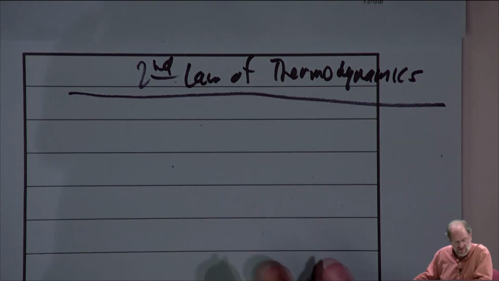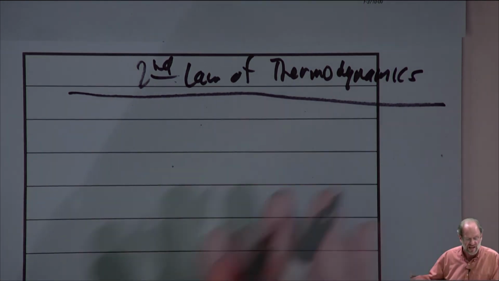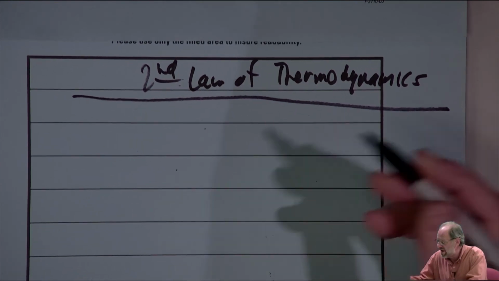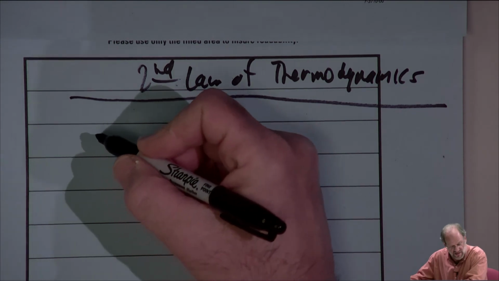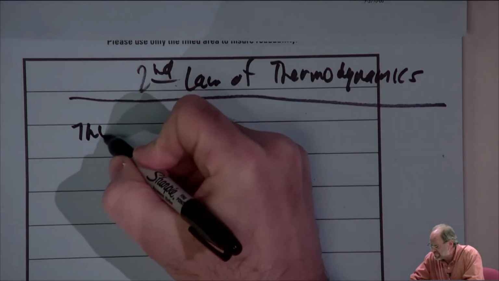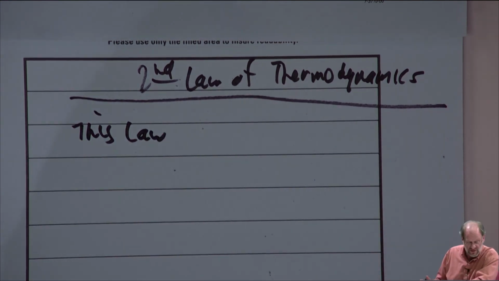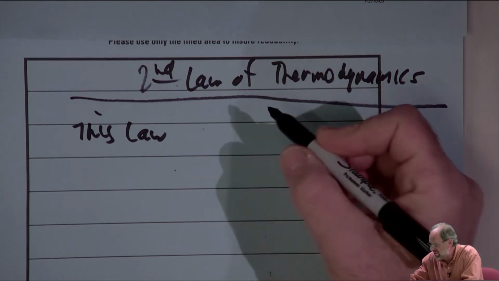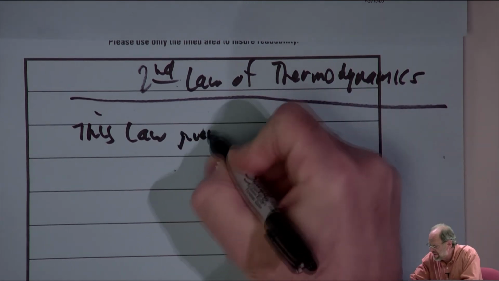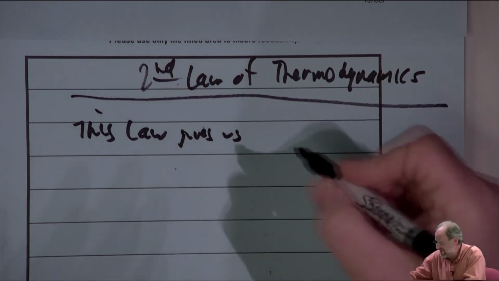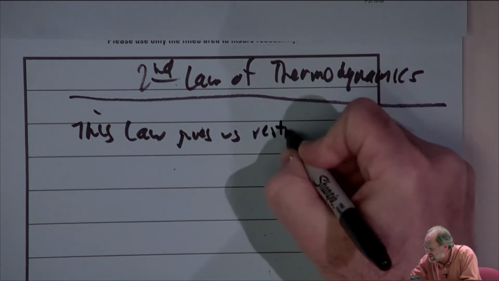So that's what the nature of the second law is. That doesn't tell you how to use the second law. I'm just telling you what the second law is all about. Okay? So again, the second law basically tells us what direction certain processes are capable of occurring in. So this law gives us what are called restrictions.